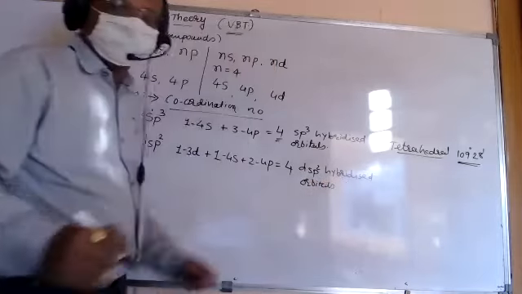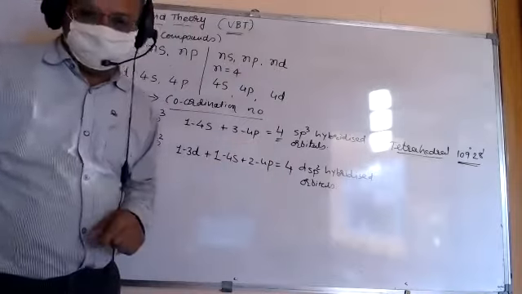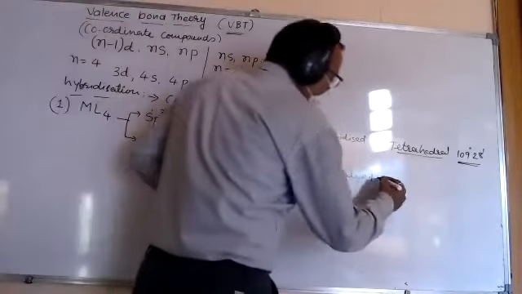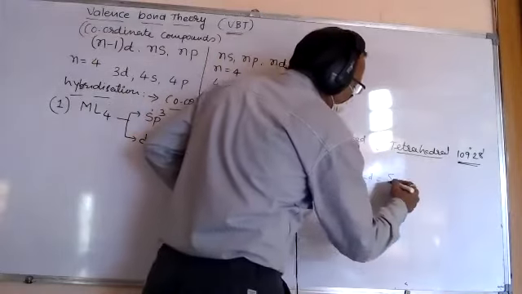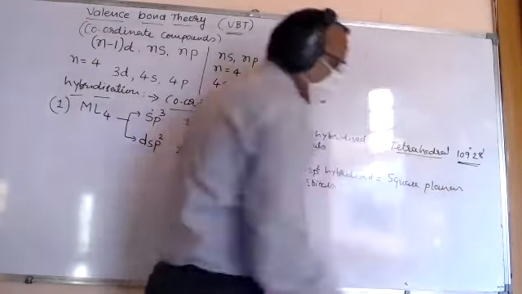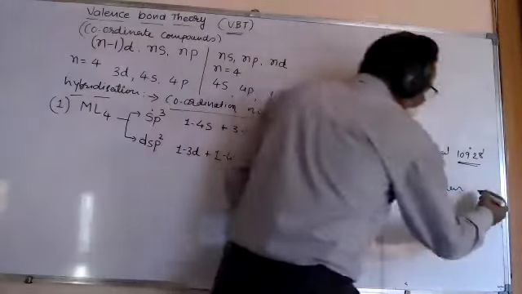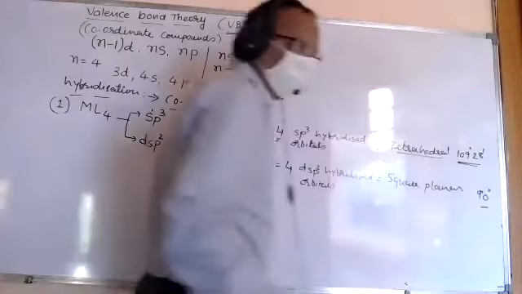They always have the same shape and equal energy level. The shape here is square planar, and friends, the bond angle is 90 degrees here.